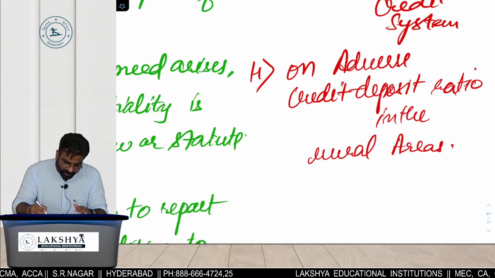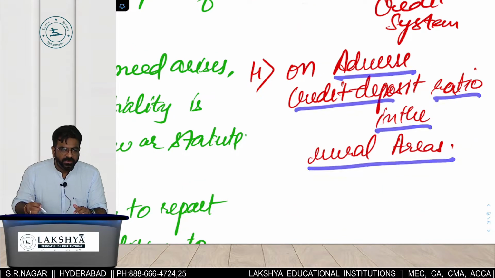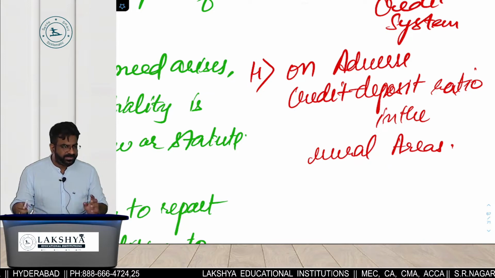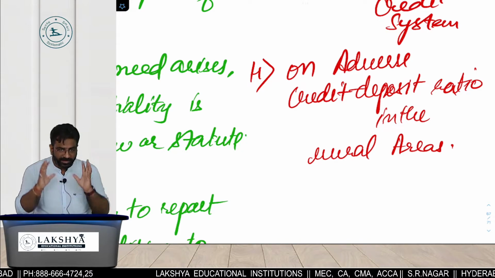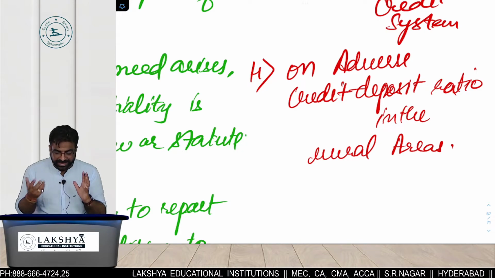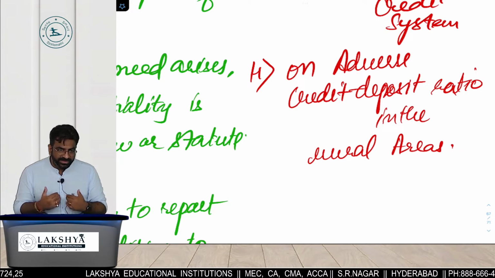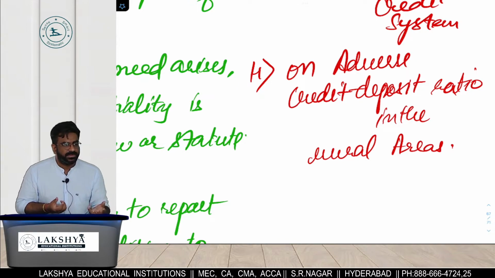And next one, this is the extra. What is this report? On what? Adverse credit deposit ratio in the. What do you mean by adverse credit deposit ratio? What does that mean? Adverse का मतलब क्या हो? पहले समझो. Negative. Negative क्या? Credit deposit. इसका मतलब रूरल बैंक्स जो होते हैं, they give more loans but there are very less deposits.